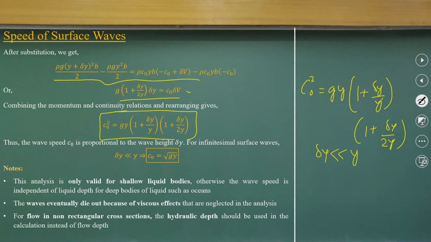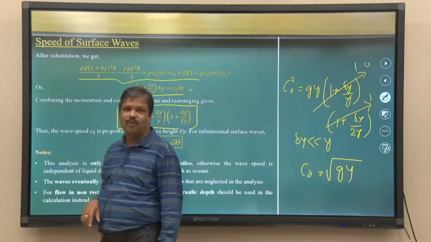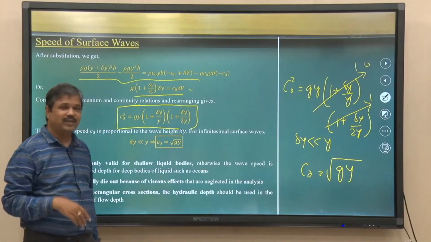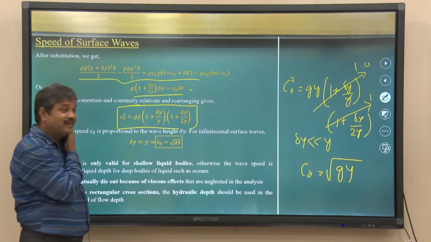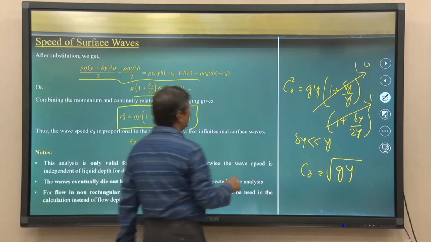In that case this term becomes close to 1. That means the speed of the surface wave c naught is equal to the square root of g times y. It can be positive or negative. I am not going into more details, but we come back to this.